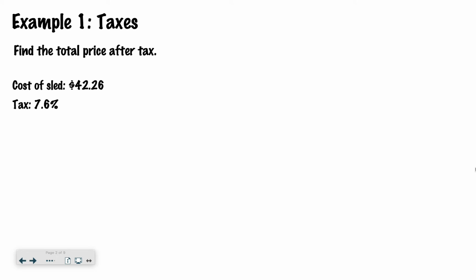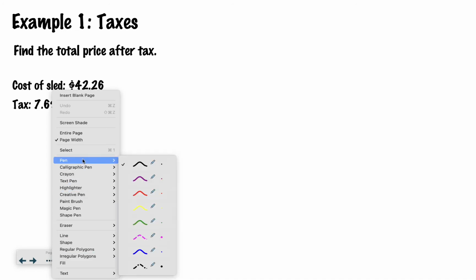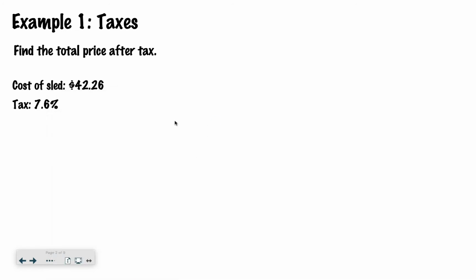Okay, so let's practice a taxes example first. We want to figure out the total price after tax. We have the cost of a sled. Let's say it's winter and it's time to go sledding. The cost of the sled is $42.26. So what you do is take the $42.26 and multiply it by your tax. And you always change the percent to a decimal. I don't care which thing you're doing here, you're always going to change it to a decimal. So 7.6% as a decimal, I move it to the left, and that's going to be 0.076.